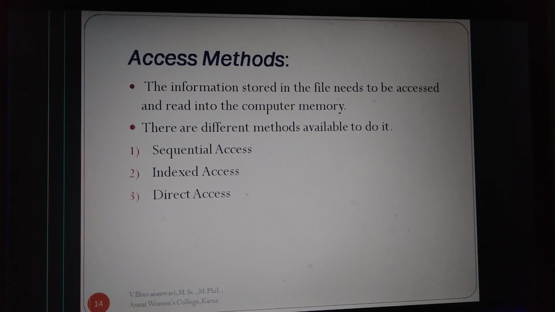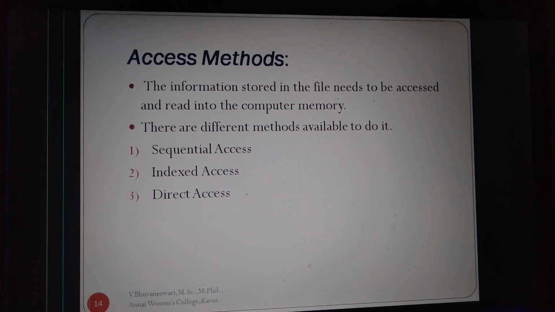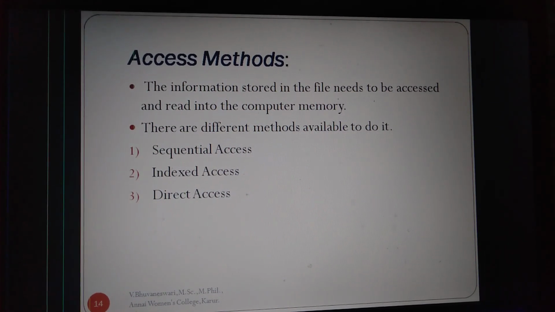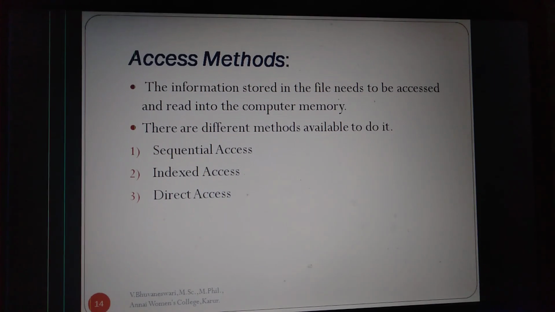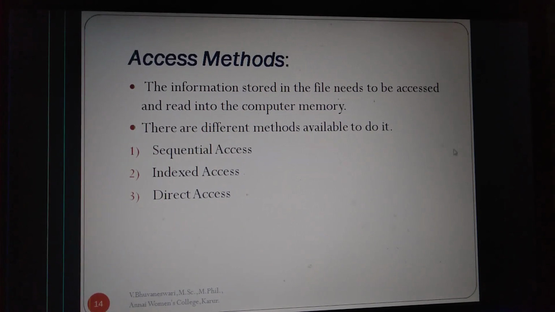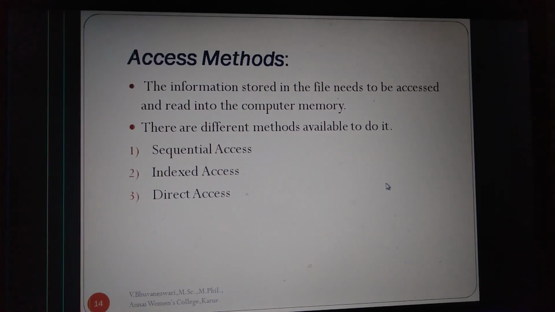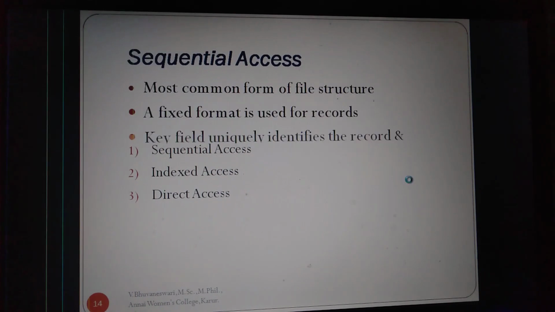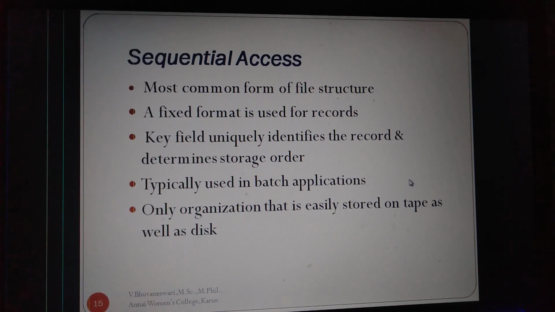Already we told that in storage devices we can access by sequential access, index access and direct access. In the same method, to read into the memory, the sequential access, index access and direct access. These are the different methods available for accessing file in the computer memory. Sequential access, it is the most common form of file structure.